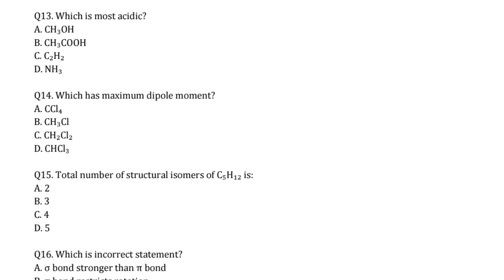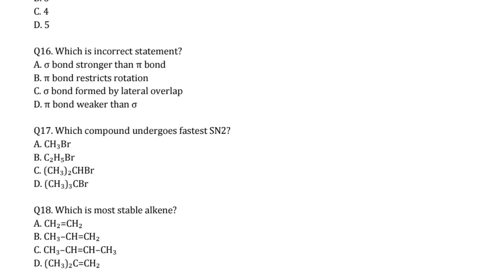Next, coming to the next one, which is the incorrect statement. Sigma bond is stronger than pi bond. Yes, this is the correct one. Pi bond restricts rotation. Yes, it is also correct. Sigma bond formed by lateral overlap. This is wrong because sigma bonds are always formed by head-on overlap. Pi bonds are weaker than sigma bonds. So our answer is C. Which compound undergoes SN2 reaction? So this is CH3Br. Okay.